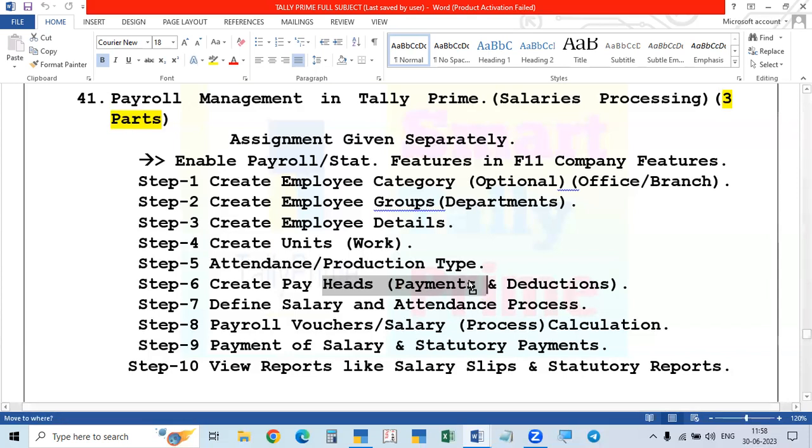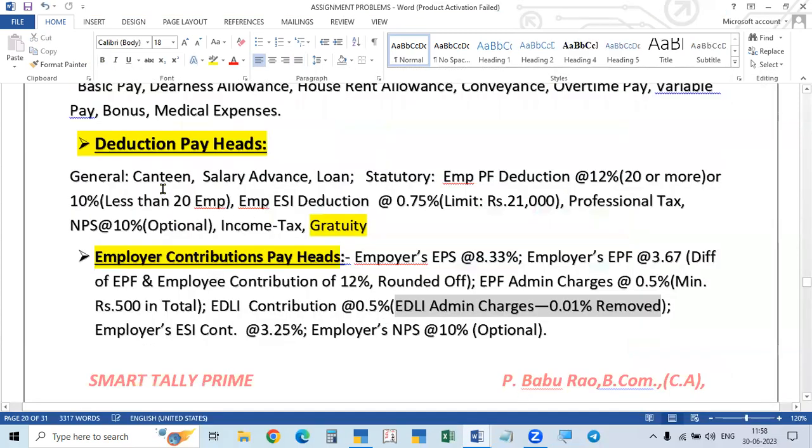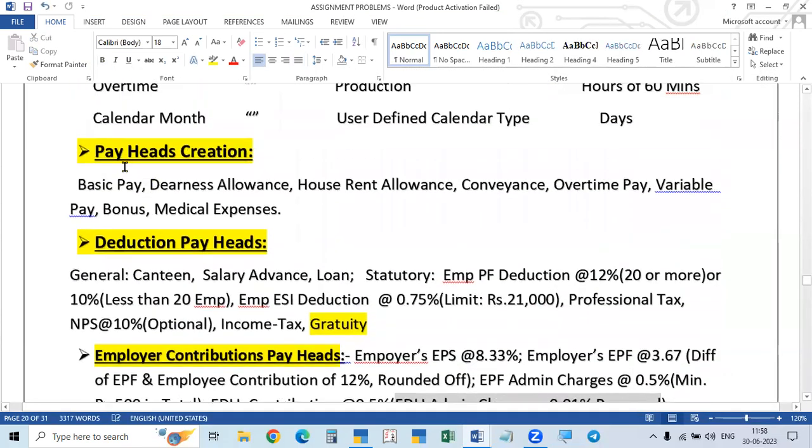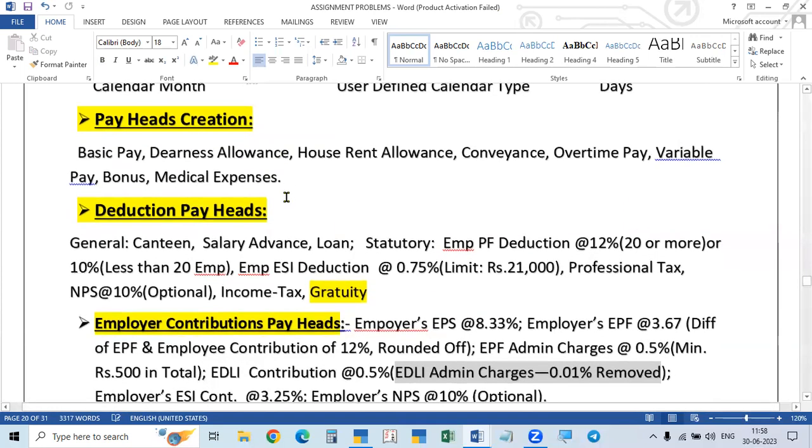So the pay heads related to the payments to the employees are called payment or earning pay heads. They are called as earning to the employees. So they are called as earning pay heads or payment pay heads. So earning pay heads, and then deductions also we will make. They are also called as pay heads only.